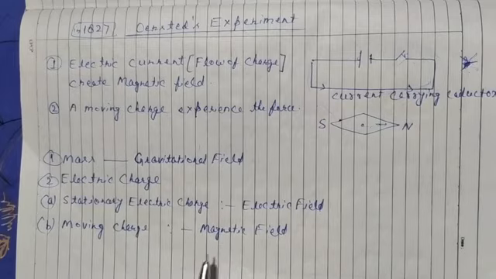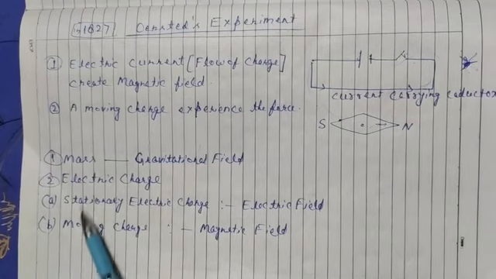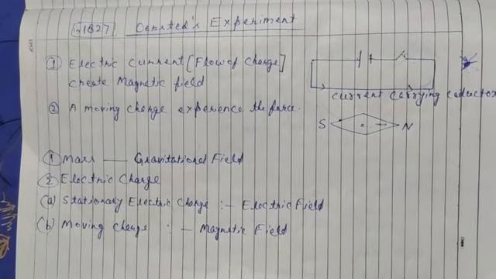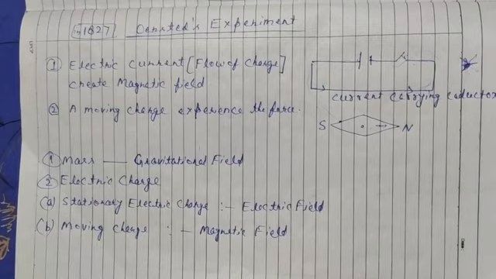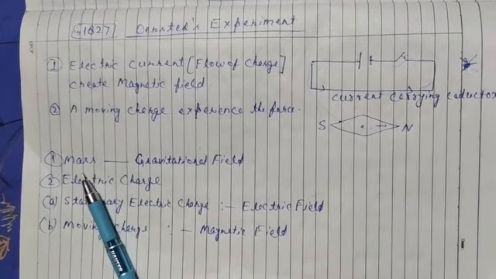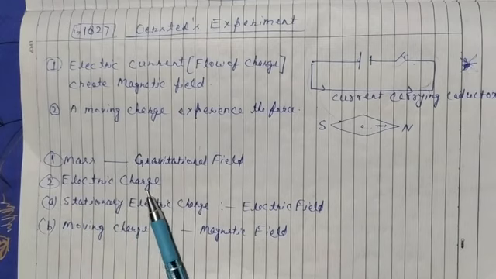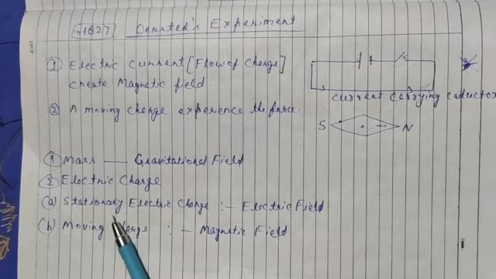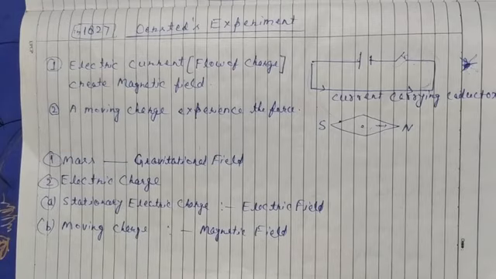So you should remember the sources of these fields. Mass is the source of the gravitational field. Electric charge is the source of the electric field. And moving charge is the source of the magnetic field, and moving charge makes the magnet.